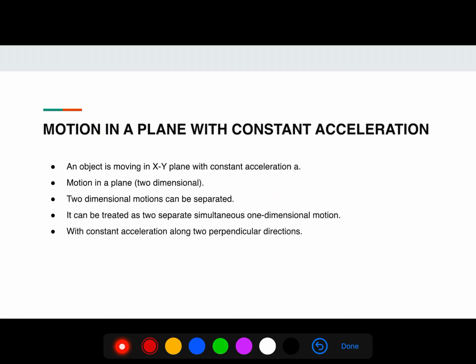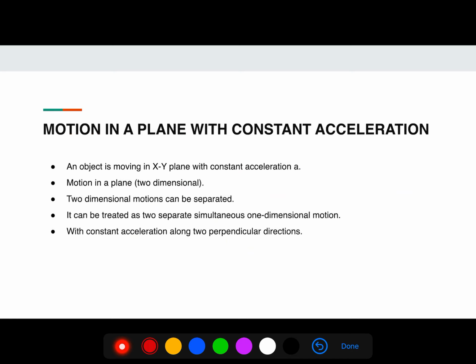Now, motion in a plane with constant acceleration. Suppose that an object is moving in the xy plane with acceleration a, which is constant. Let the velocity of the object be u at time t equal to 0 and v at time t.